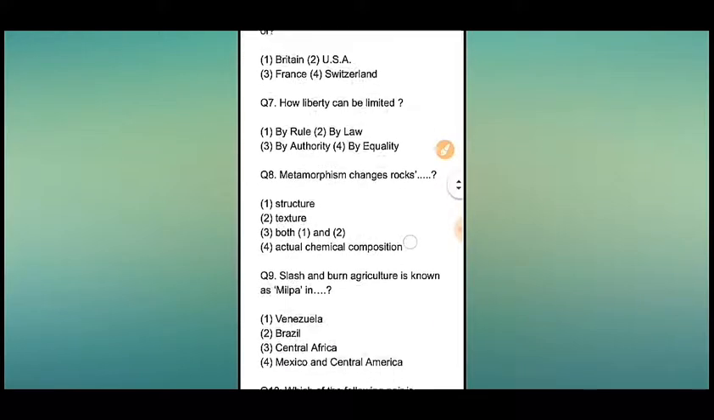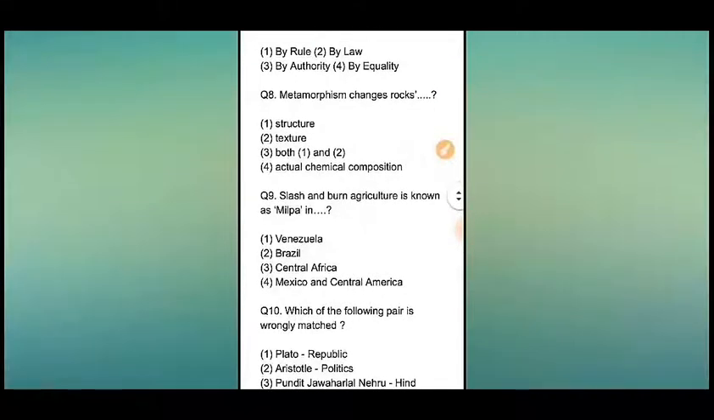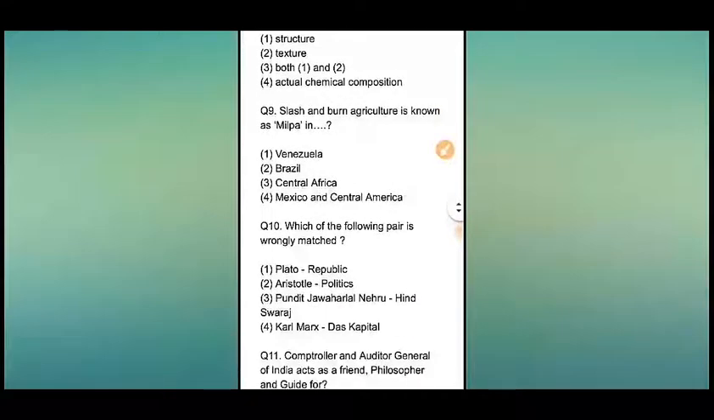Now question number 8. Metamorphism changes rocks dash. Also 4 options. Number 1, structure. Number 2, texture. And number 3, both 1 and 2. And number 4, actual chemical composition. So the answer will be number 3, that means both 1 and 2. Metamorphism changes rocks both structure and texture.